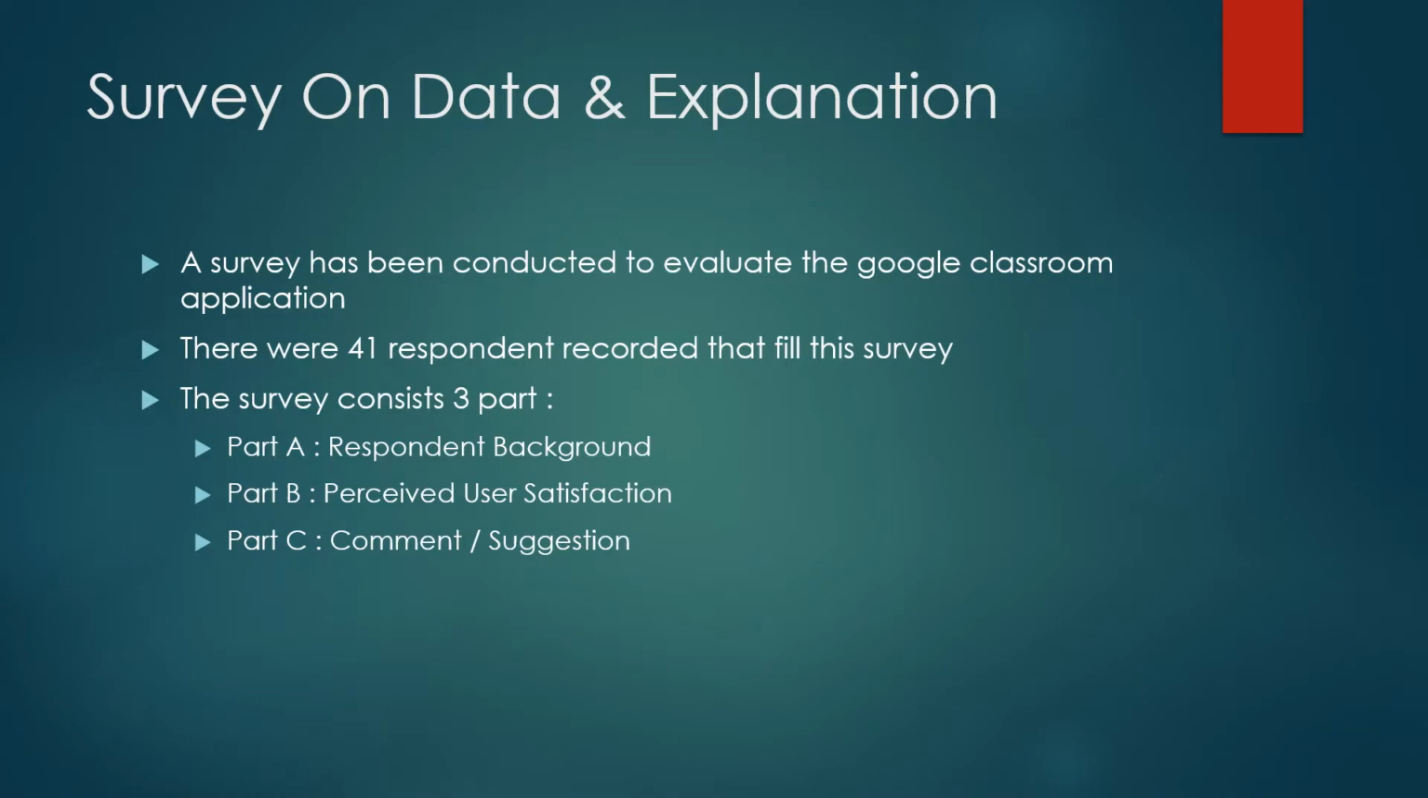Regarding this individual assignment, a survey has been conducted to evaluate the Google Classroom application. In this survey, there were 41 respondents recorded that filled in the survey. The survey consists of 3 parts. The first part is respondent background, part B is perceived user satisfaction, and part C is comment or suggestion.